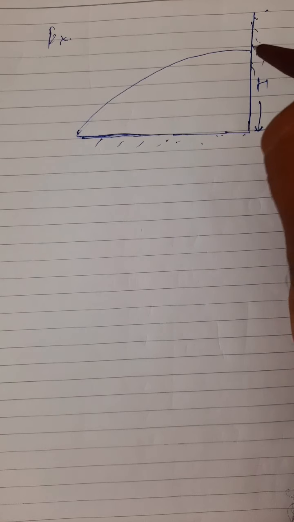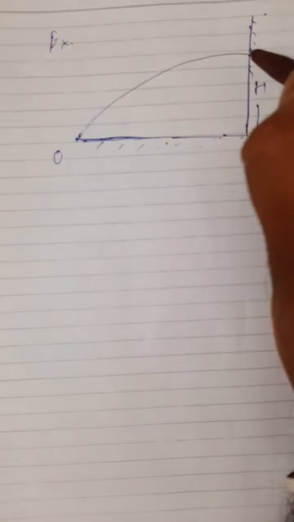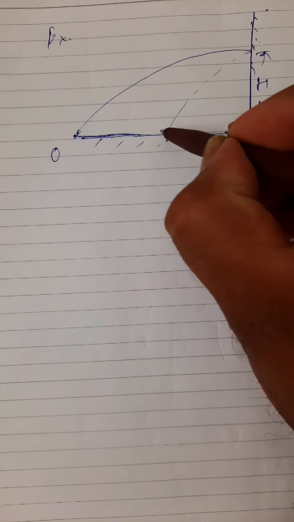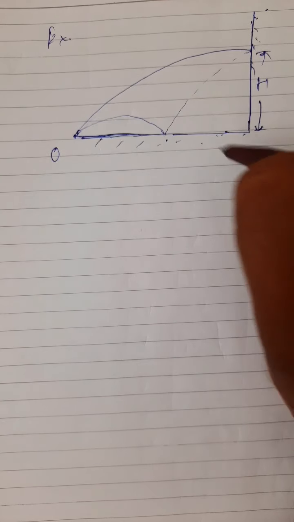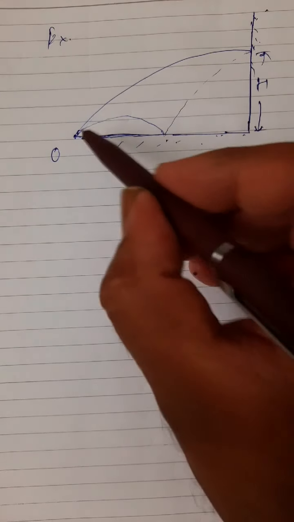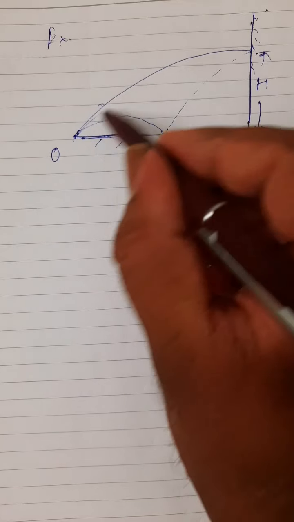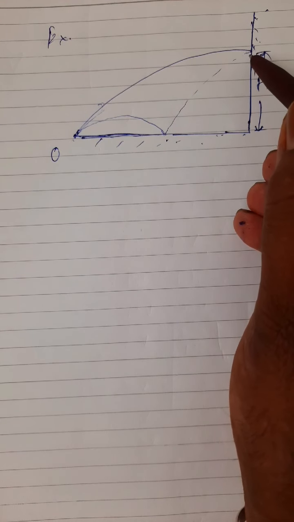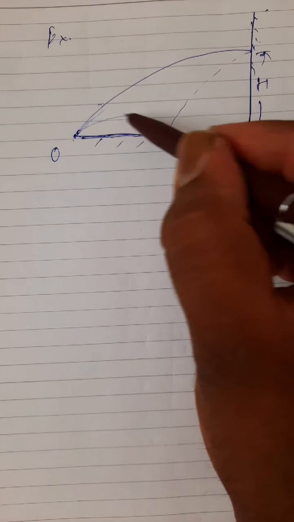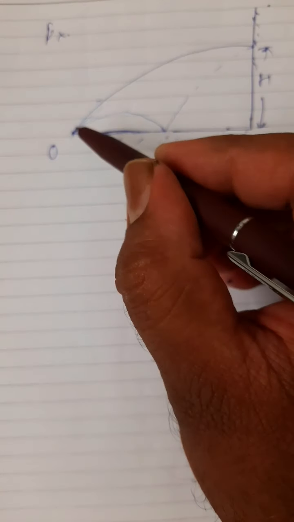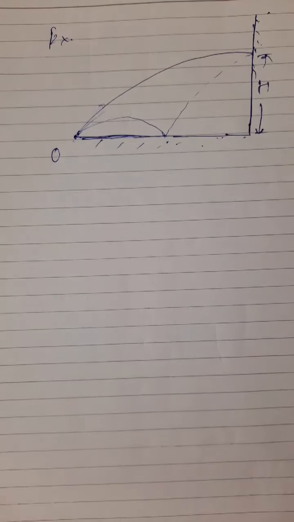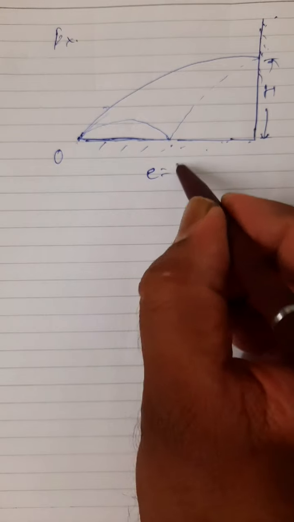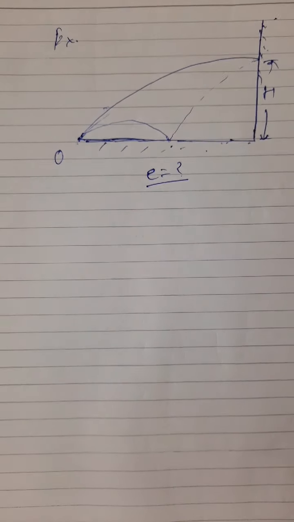Now the question is that the ball is projected from this point O, goes here, and it comes in this way and returns at point O. It is thrown from this point O, strikes this wall at its maximum height, then it returns back in this way. After one trip, it returns to the starting point. Now the question is, what must be the value of e for this to happen?